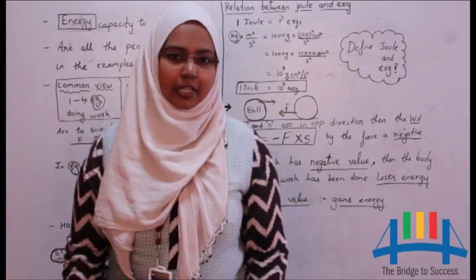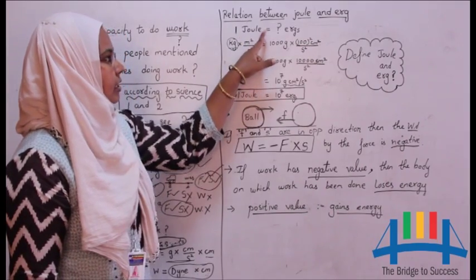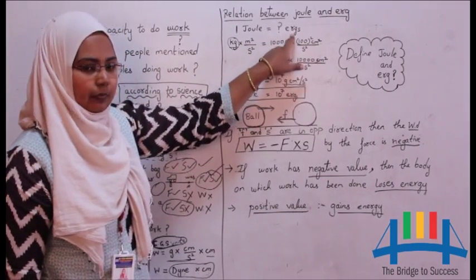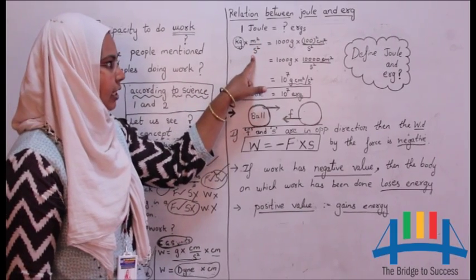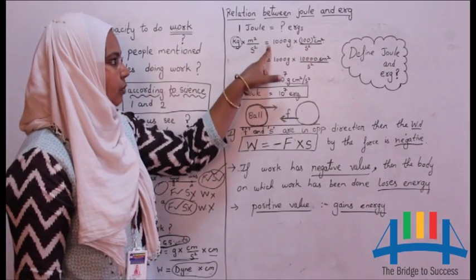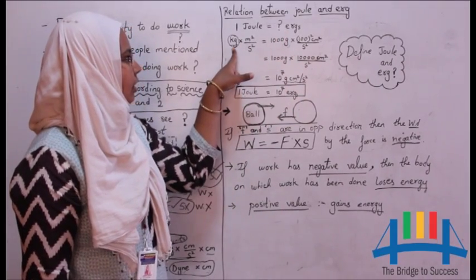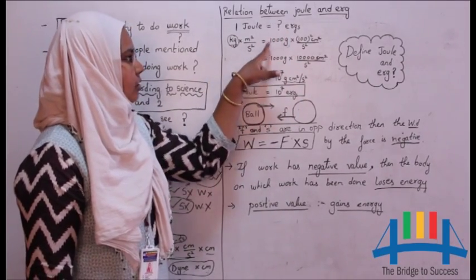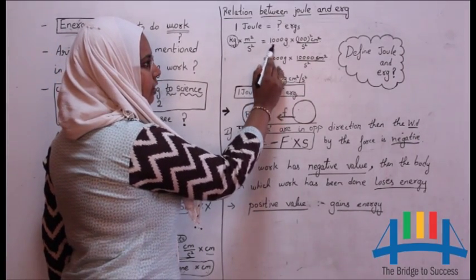Now let us see the relation between joule and erg. 1 joule is equals to how many ergs? Joule, just now we have seen kg into meter square by second square is equals to, we have to find out the ergs. So let us convert this. Kg, 1 kg is equals to 1000 grams. So in kg's place I have written 1000 grams.